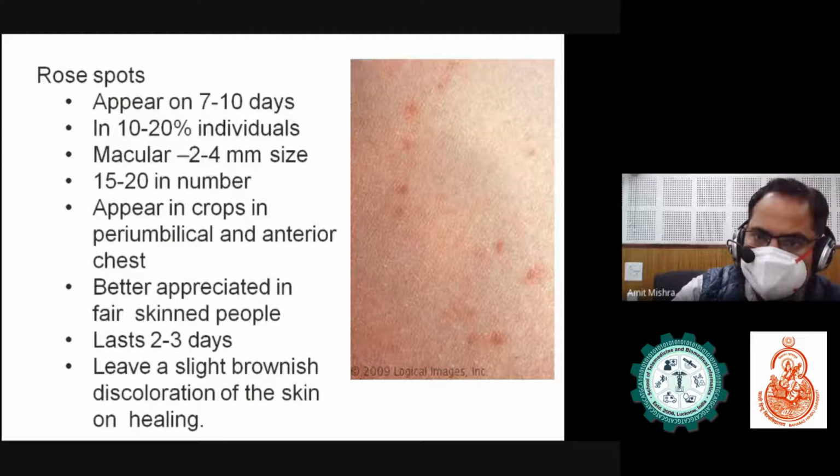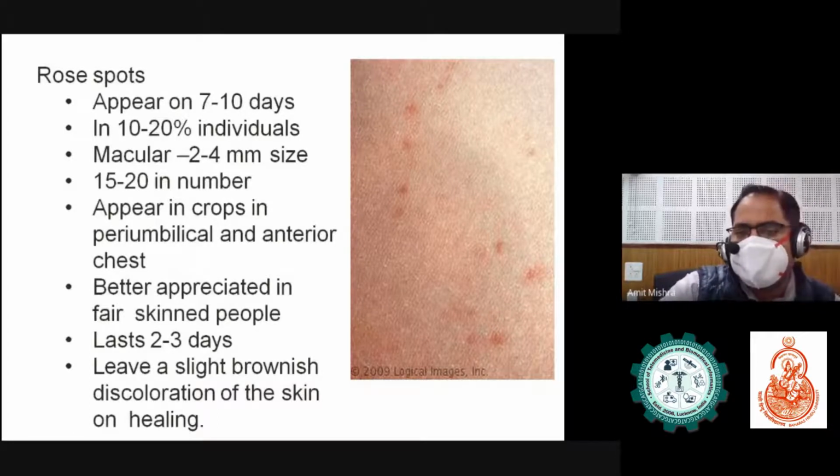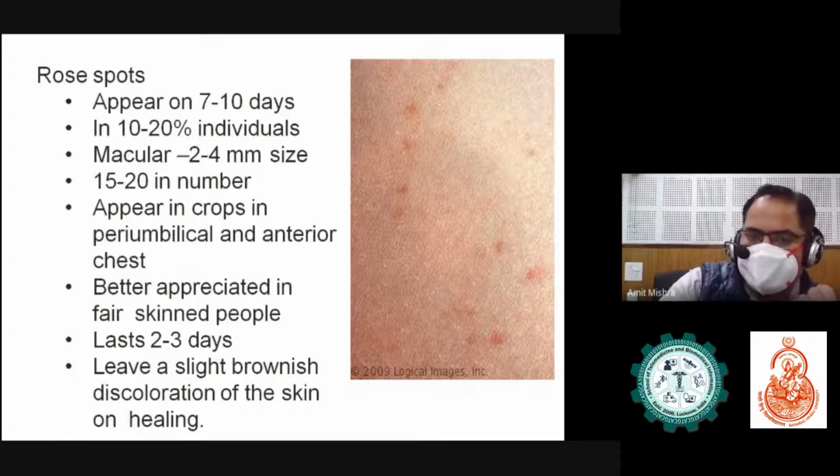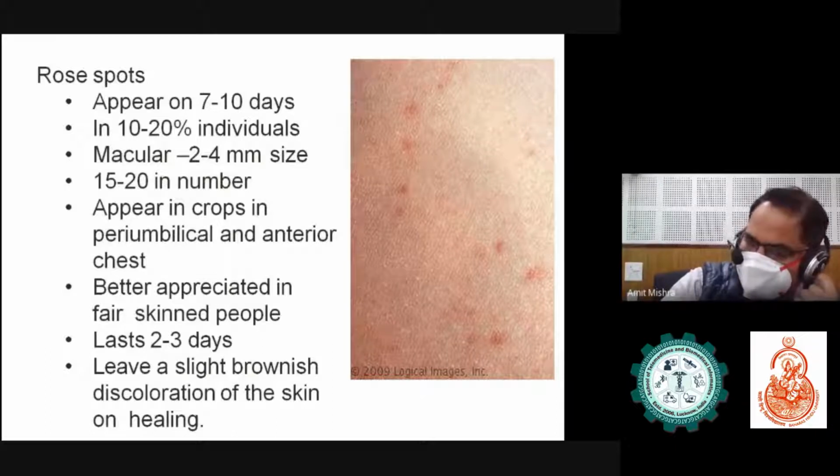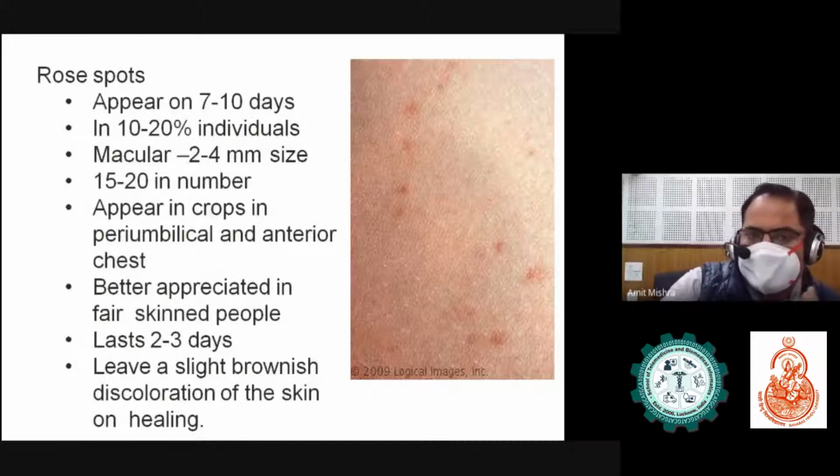These are the rose spots you can see in the picture. They appear on days 7 to 10. In 10 to 20% of individuals we find these rose spots. They are macular spots, 2 to 4 mm in size, around 15 to 20 in number. They appear in crops around the periumbilical area and anterior chest, are better appreciated in fair-skinned people, last for 2 to 3 days, and leave a slight brownish discoloration of the skin on healing. So they last only 2 to 3 days. This is not a measure; we get them in only 10 to 20% of individuals.